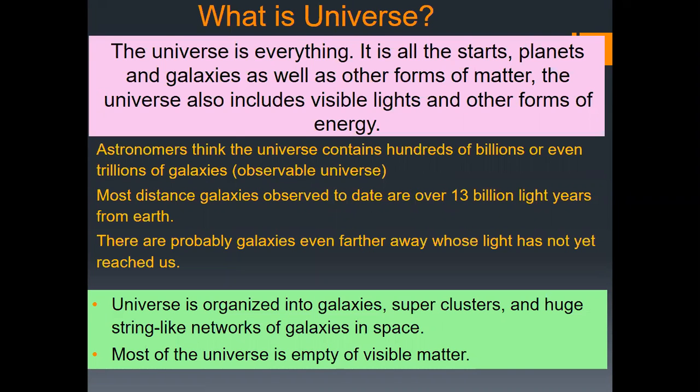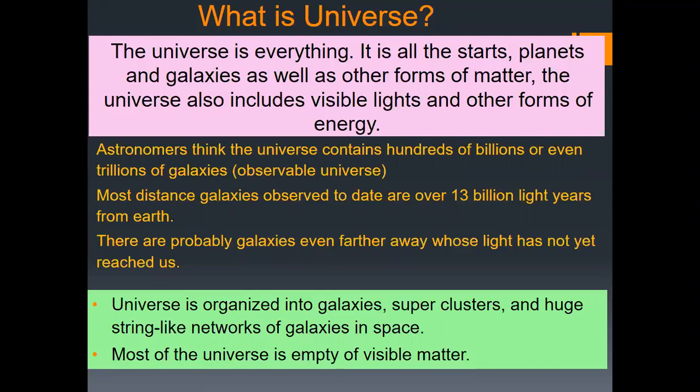The universe is everything. It's all the stars, planets and galaxies as well as the other forms of matter. The universe also includes visible light and other forms of energy as well. So the universe is the huge thing that's surrounding us, right? So it's not only the planets, it's beyond that.